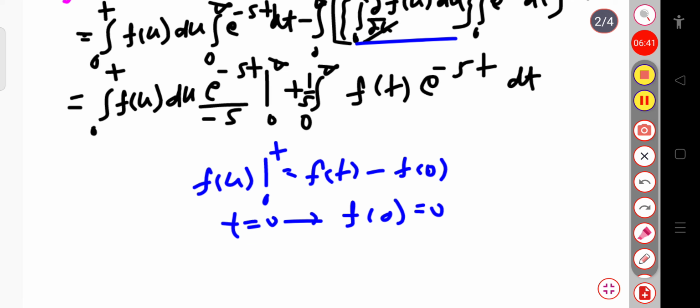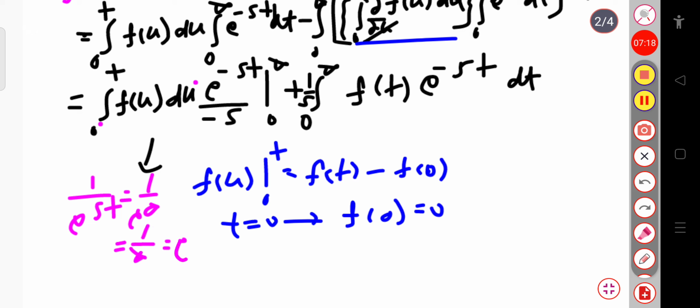Now you can see for this first term, the exponential minus st, is 1 by exponential st. This is the product of two terms, but I am focusing on that term. When I put the infinite limit, this will be equal to 1 by exponential infinite, which is 1 by infinite, and 1 by infinite is 0. So for the upper limit, the first term goes to 0.